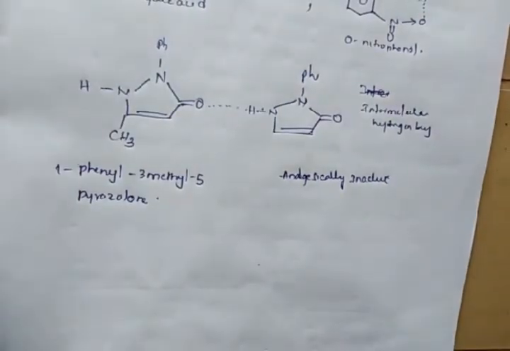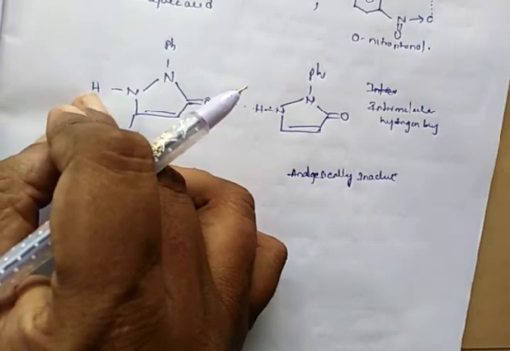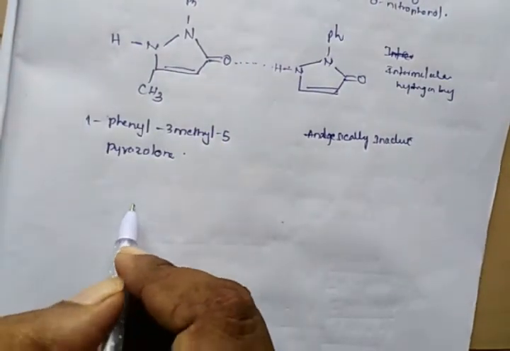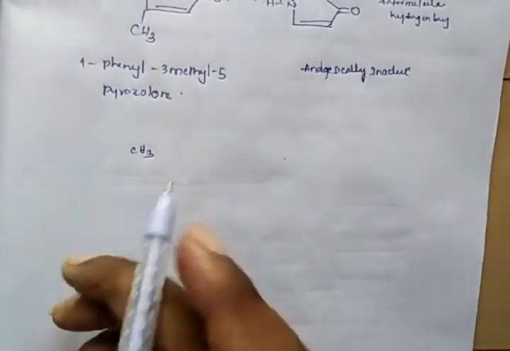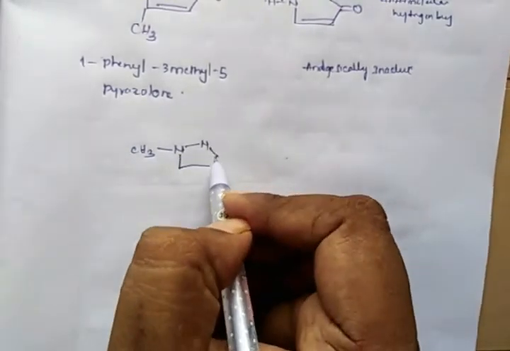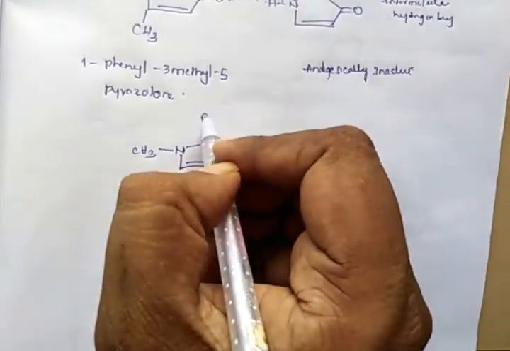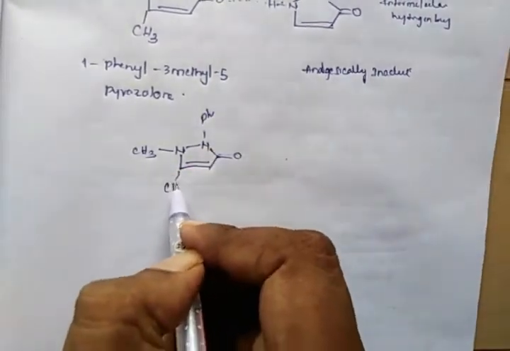To make this compound analgesically active, replace this hydrogen with a CH3 group. When you replace this hydrogen with CH3, you will get CH3, nitrogen, double bond O, phenyl group, CH3.